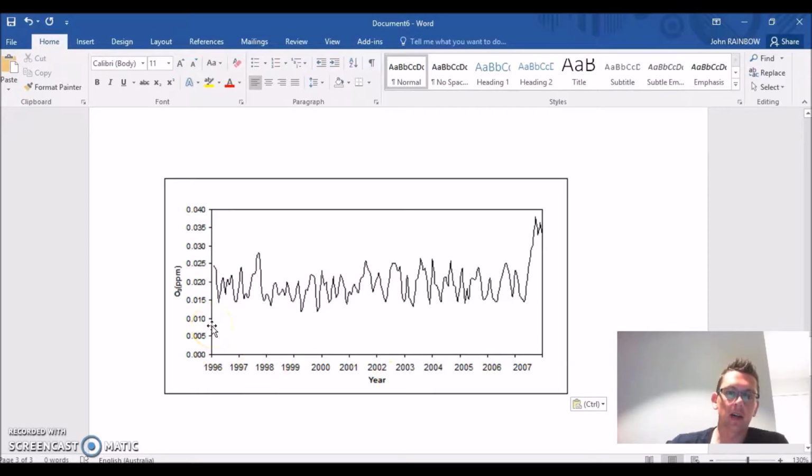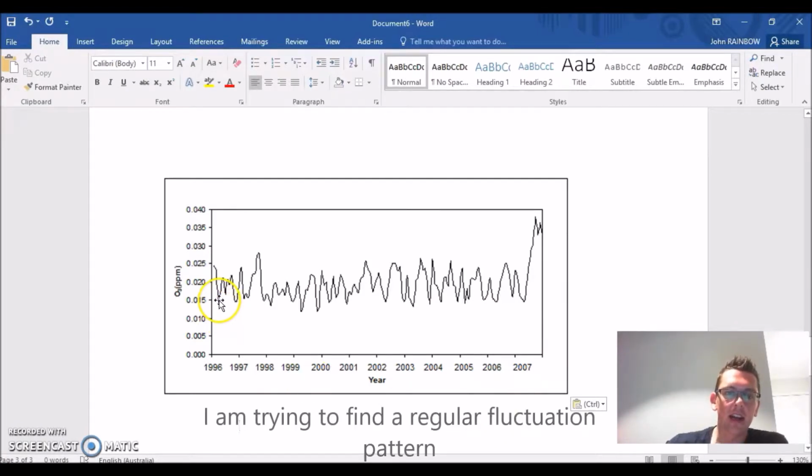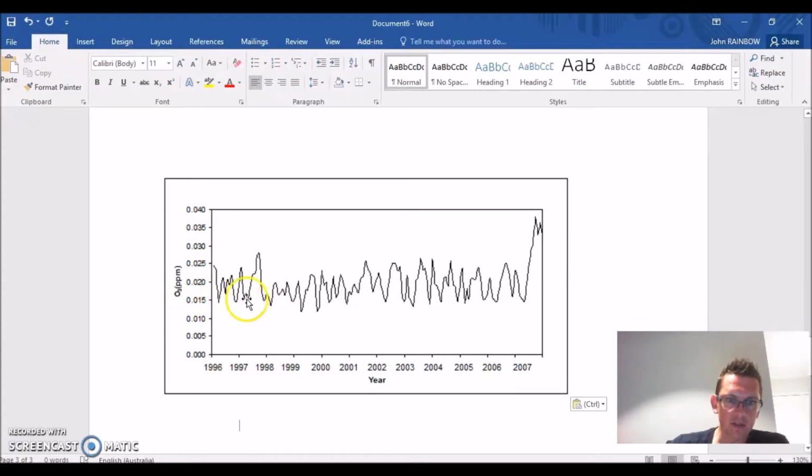It's a fair spread, so it could be cyclical or it could be seasonal. I'm going to look within the seasons of that. As I see here, it kind of starts lower, but then if I look here, it is already lower, but it comes down. It sort of peaks at the start of the year and comes down, then peaks near the start of 2000. It should peak near 98, but it doesn't here.